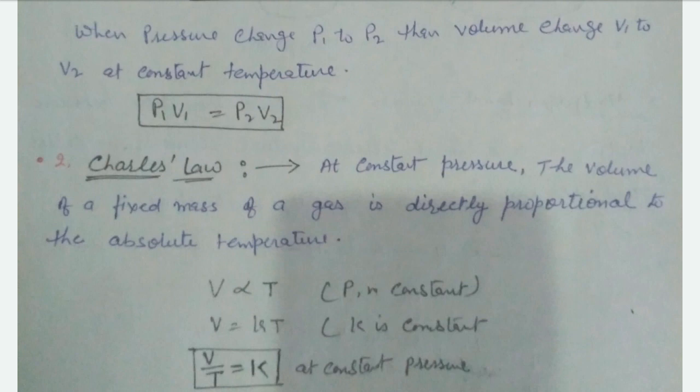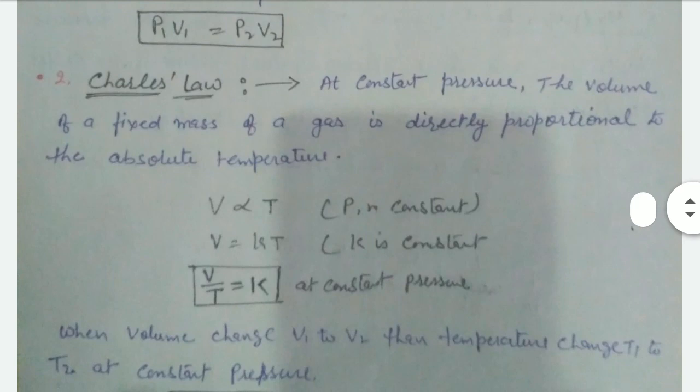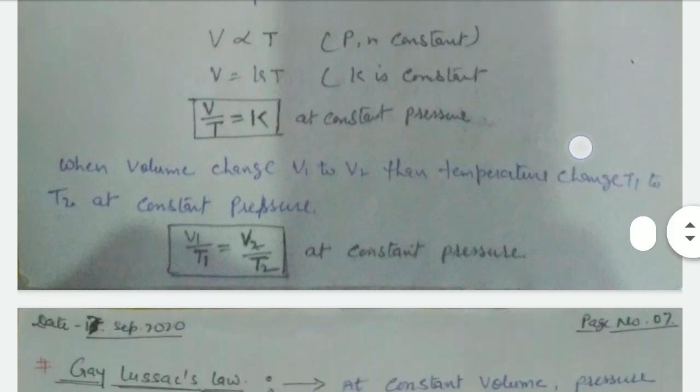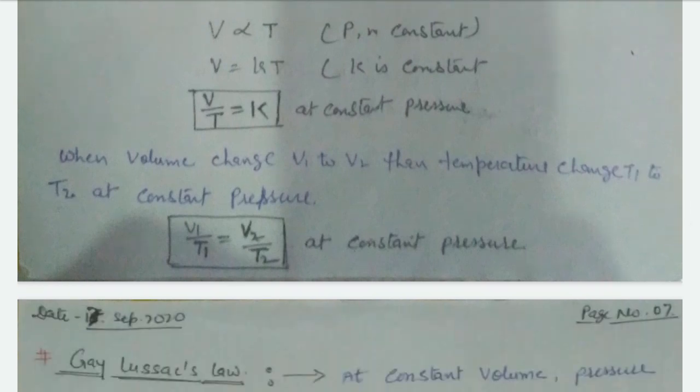The absolute temperature of boiling water is 373.15 Kelvin. Like this, V is directly proportional to T, and in the form V upon T equals K, where K is constant. When volume changes from V1 to V2, then temperature changes from T1 to T2, and our formula is V1 upon T1 equals V2 upon T2 at constant pressure.